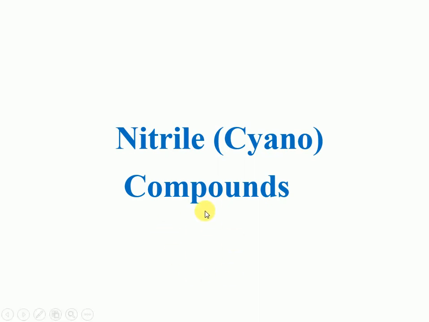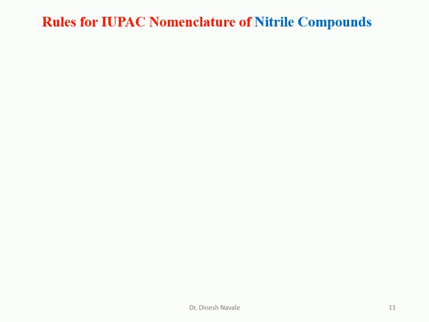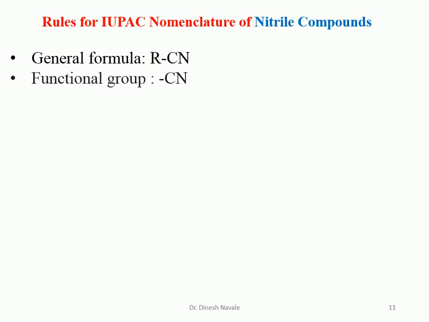Now we are going to discuss the IUPAC nomenclature for the nitrile, which is the cyano compounds. The same basic rules which we discussed at the start of this video can be applied as they are for the IUPAC nomenclature of nitrile compounds, but there are some rules you have to remember specifically for nitrile compounds. Nitrile compounds have the general formula RCN, where R can be alkyl or aryl, but for our discussion we are going to consider it as an alkyl substituent.